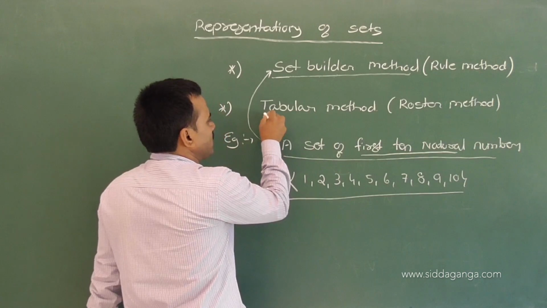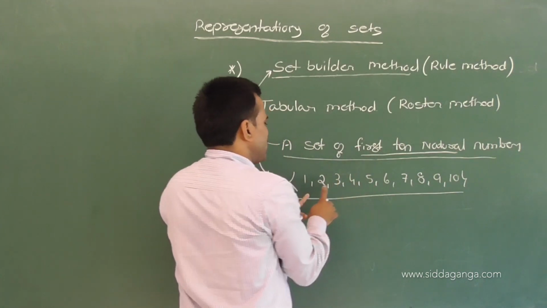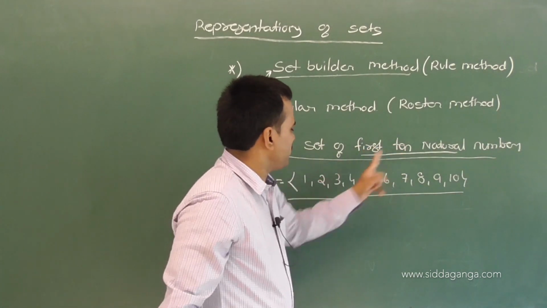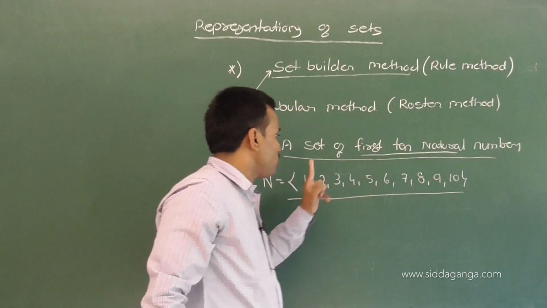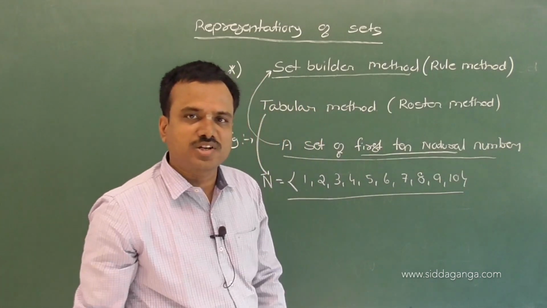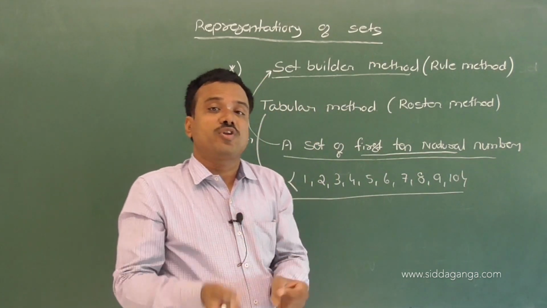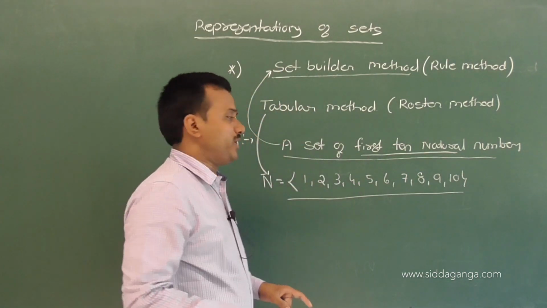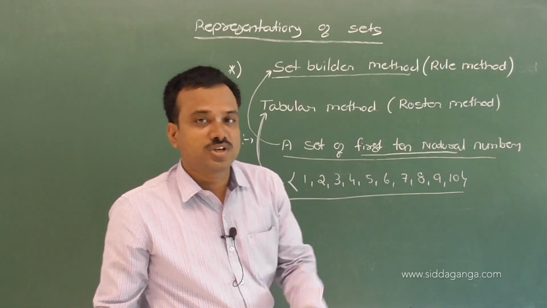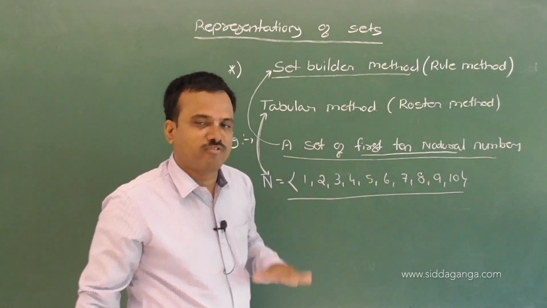What do we do here? This type is tabular. The word says tabular, tabulating. See, the first 10 natural numbers, so we write all the elements within a pair of curly brackets or flower brackets. Within a pair of flower brackets, we write all the collections. If we write all the elements within a pair of curly brackets, that type of representation we call tabular representation. So I think you clearly understand the difference of the two types of representing.